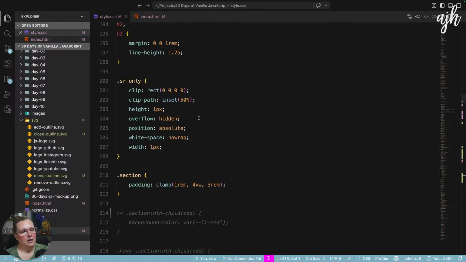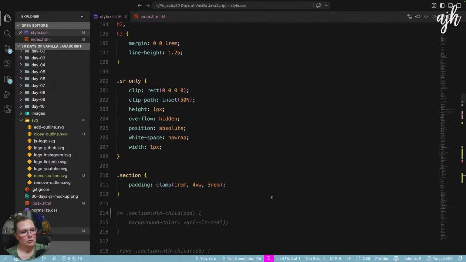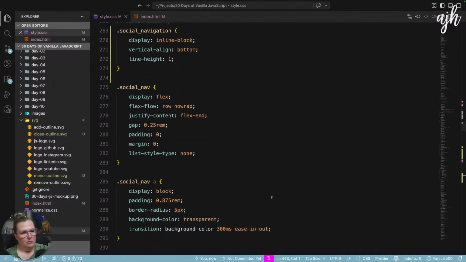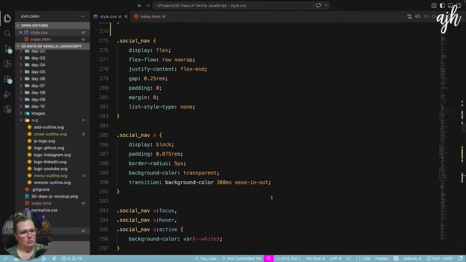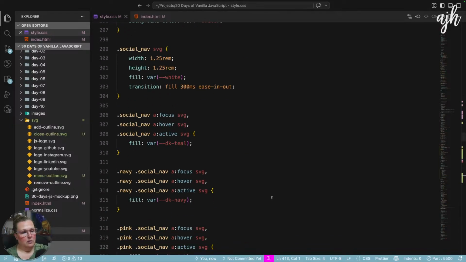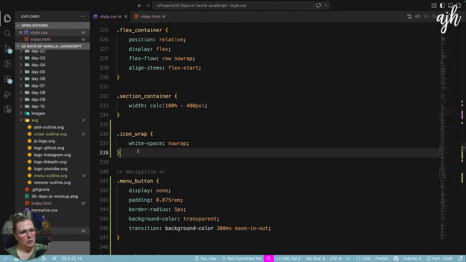So where is that? What line is that? Section container, 332. That's not right. Wait, here we go. Section container, 332.